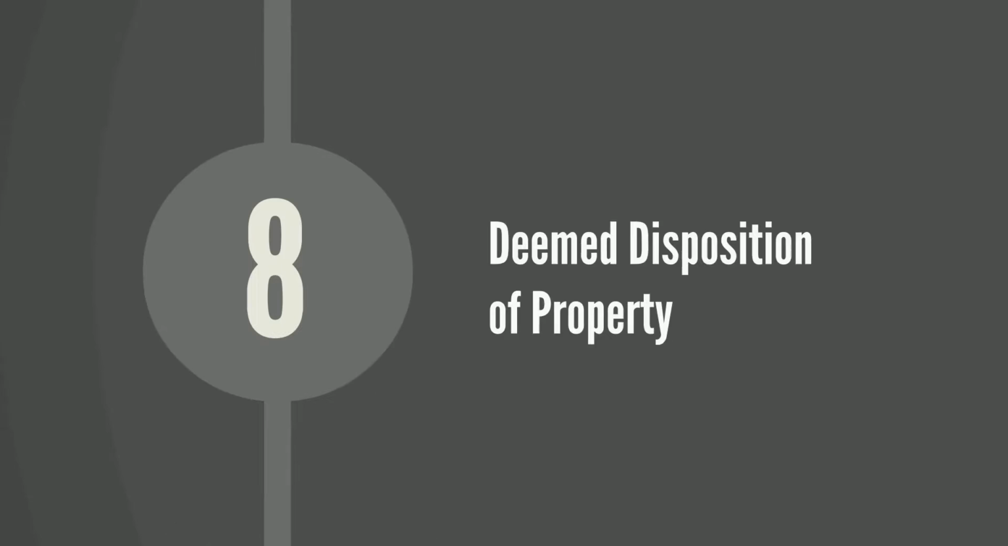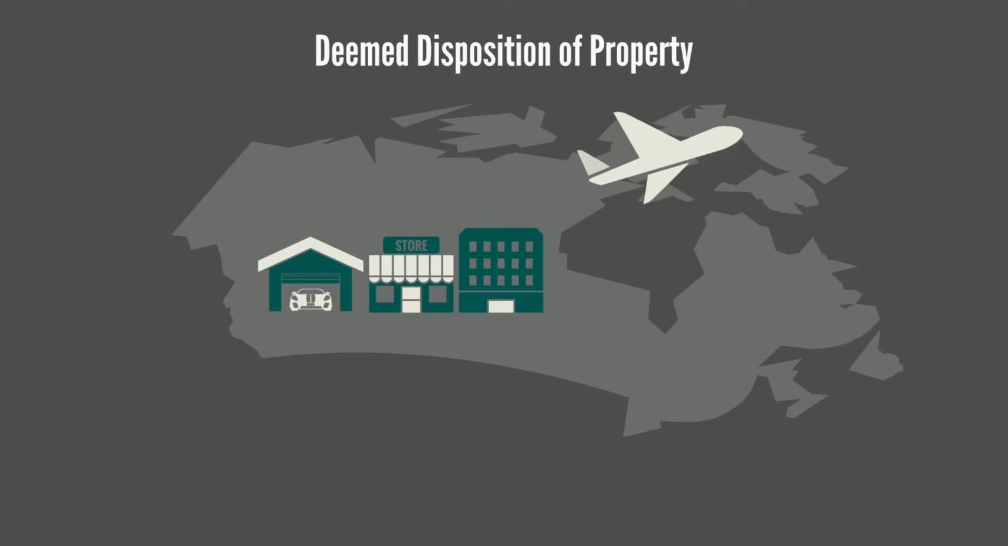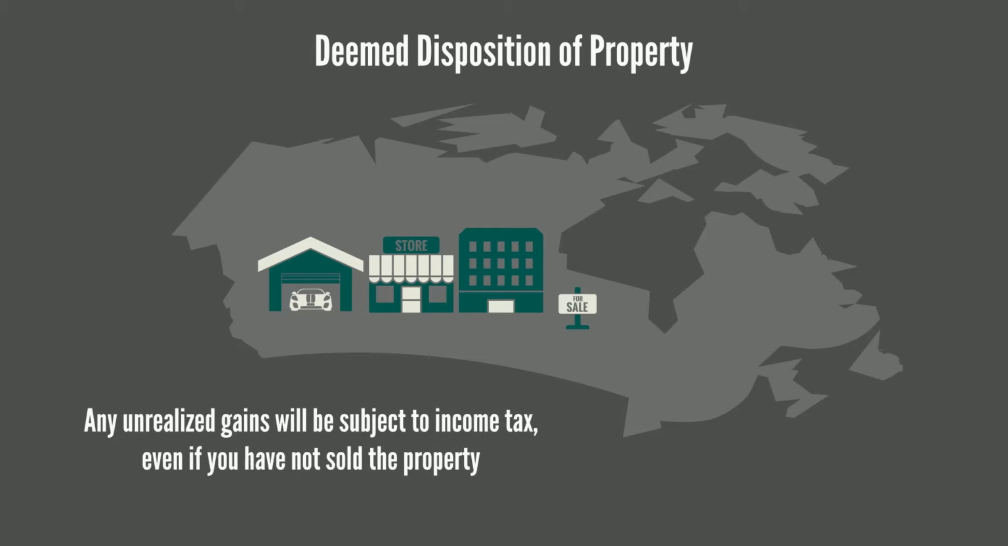Deemed disposition of property. When you become a non-resident, you are deemed to have disposed of all of your property at its fair market value. Any unrealized gains will be subject to income tax, even if you have not sold the property. This is known as departure tax, and it can add up to a significant amount. For instance, imagine selling all of the property you own and having to pay tax on the profits. This is actually what happens when you emigrate from Canada.